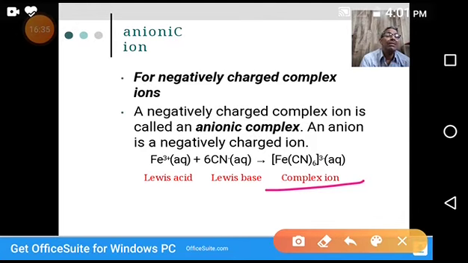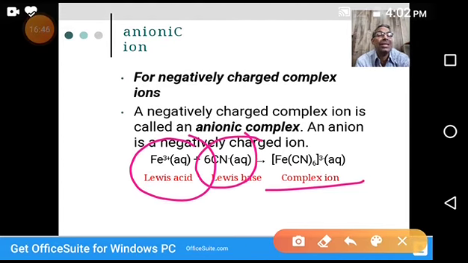In this complex, the ferric ion Fe plus 3 is acting as a Lewis acid. Why? It is accepting electron pairs from 6 cyanide ions. So cyanide ions are Lewis bases, whereas the ferric ion is a Lewis acid. Between these two, a complex ion is formed which has a minus charge. That's why it is an anionic complex.